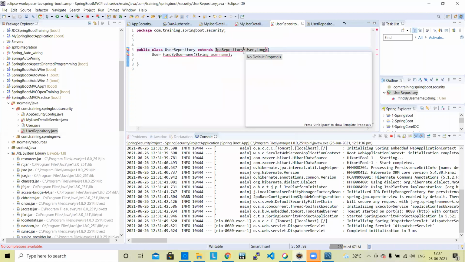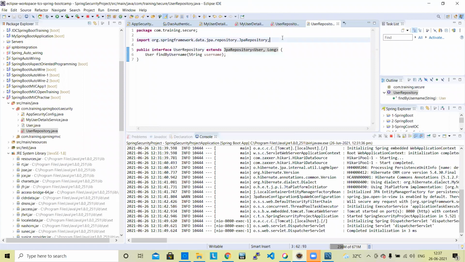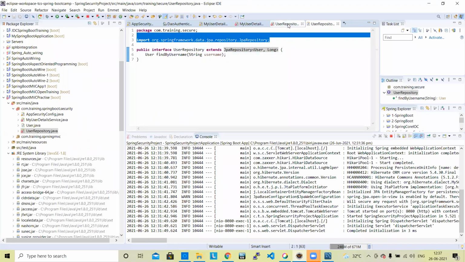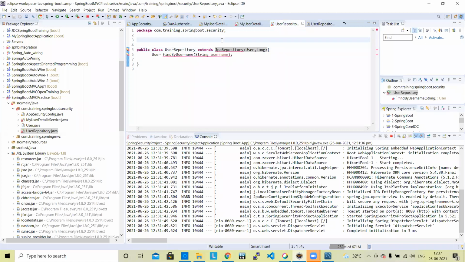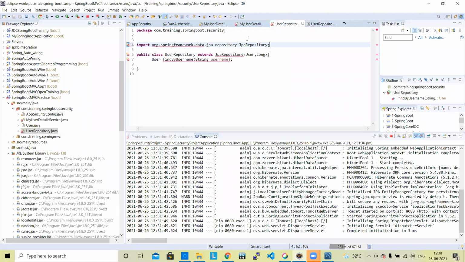JPA repository. The JPA repository is an inbuilt class. Okay, so it is not getting it. Why is it not getting it? Because we have not added that dependency. There are other dependencies we need to add.